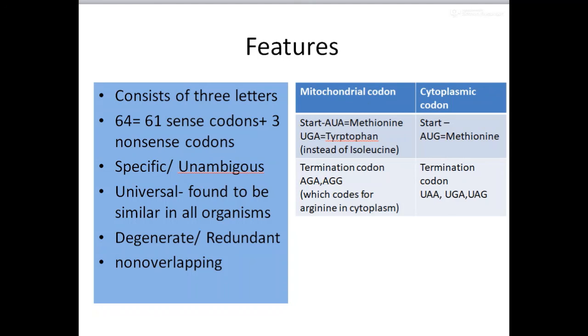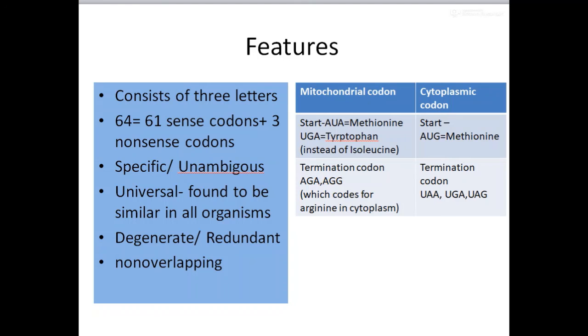In the case of their universal nature, all the codons are similar in all types of organisms, and the codons are also degenerate or redundant. It means that a single codon codes for a single amino acid, but an amino acid can be coded by different codons. And these codons are non-overlapping, that is, shifting of these base sequences or the sharing of codons by 2 different amino acids will not happen in the case of genetic codons.